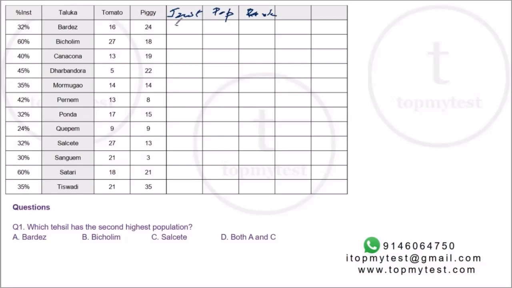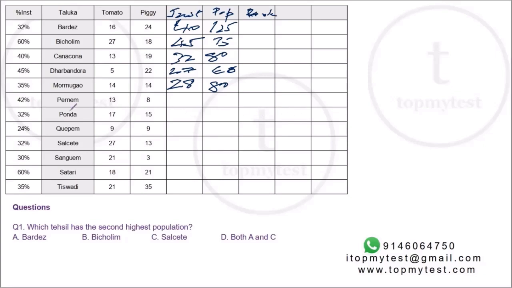Okay, so total is 40 here. Installation is 32% of the population. So 40 divided by 32 into 100. So 40 by 32 is 5 by 4. 5 by 4 into this will be 125,000. So 125,000 is your population. Bicholim, this is 45. 45 divided by 60, that's 3 by 4. So 75,000. Okay, 19 plus 13 is 32. 32 divided by 40, 80%. So 80,000. This is 27. 27 divided by 45, 3 by 5, so 60. 28, 28 by 35 is 4 by 5, so 80.